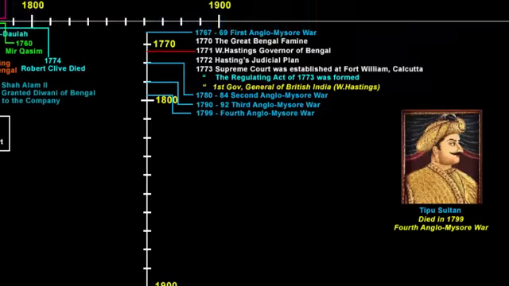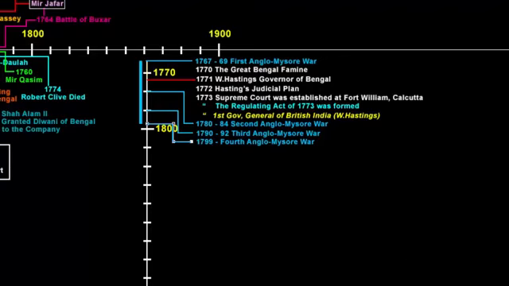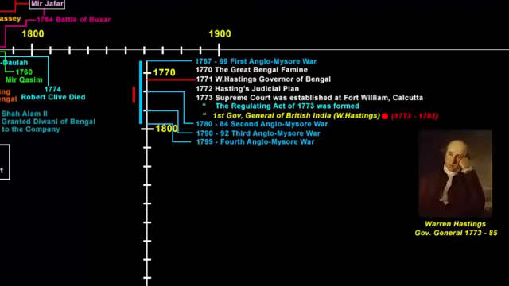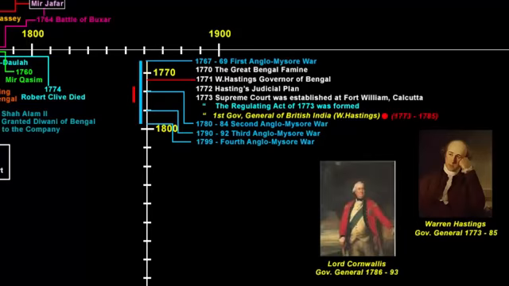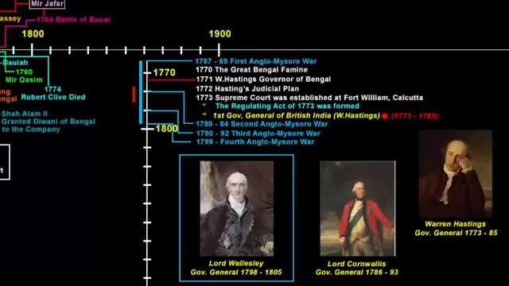So this way, from 1767 to 1799, the East India Company fought 4 wars with Mysore, and finally killed Tipu Sultan in the 4th Anglo-Mysore War of 1799. Warren Hastings was the Governor General from 1773 to 1785. After him, Lord Cornwallis became the Governor General from 1786 to 1793, and his successor was Lord Wellesley from 1798 to 1825. So it was during Lord Wellesley's tenure, Tipu Sultan was killed, and the company expanded its rule in Mysore.